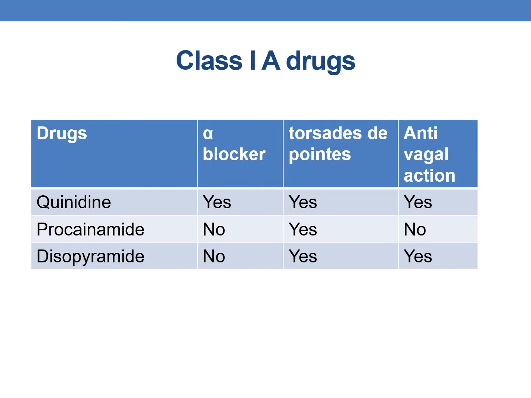So overall class 1A drugs are quinidine, procainamide, and disopyramide. Coming to alpha blocking activity, quinidine has alpha blocking activity, but procainamide and disopyramide do not have any alpha blocking property. The risk of torsades de pointes is present in all three drugs, whereas the antivagal action is seen in quinidine and disopyramide. But procainamide does not have antivagal action.